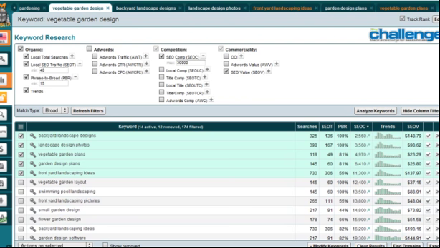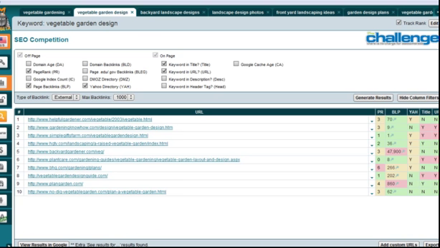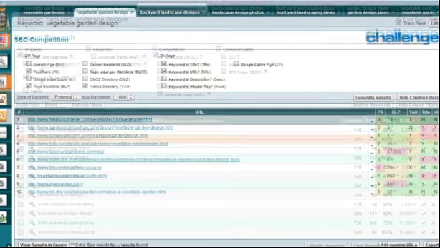The SEOC is your competition, the number of competing sites. If we look at the competition for the word vegetable garden design, it's not brutal. We could place here for vegetable garden design. This might be a good theme keyword.